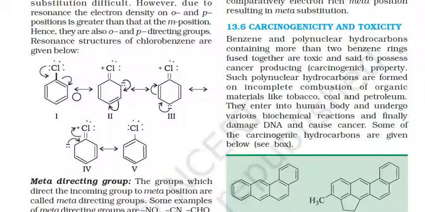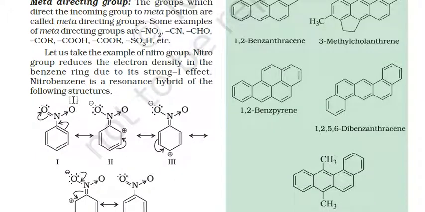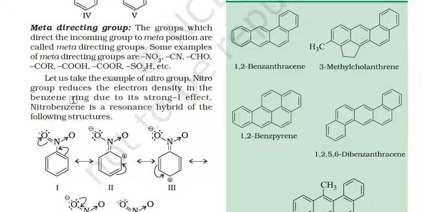Next is the meta directing group. The groups which direct the incoming group to the meta position are called meta directing groups. They are nitro, cyanide, aldehydes, ketones, COOH, carboxyl, and carboalkyl groups.